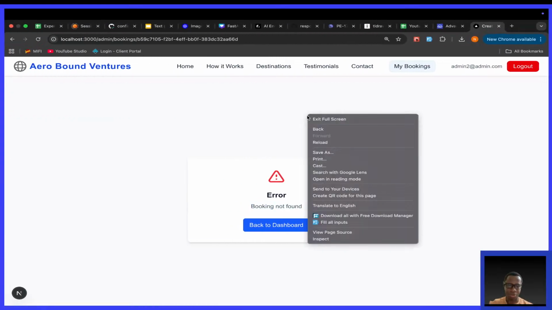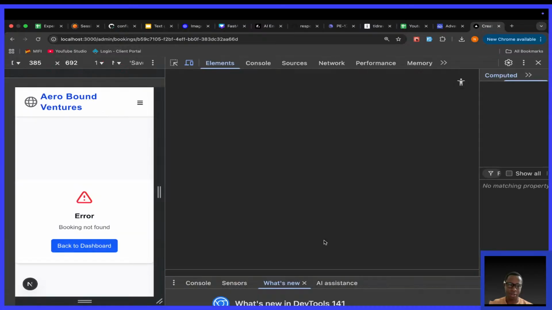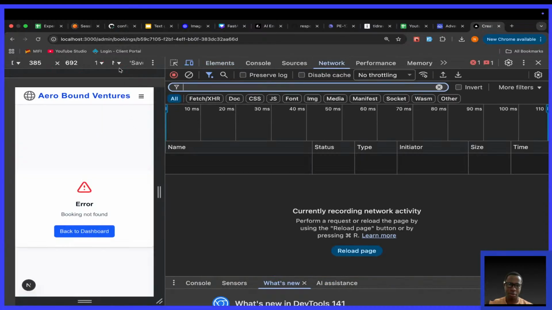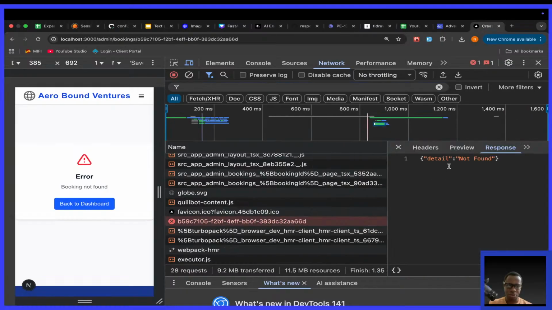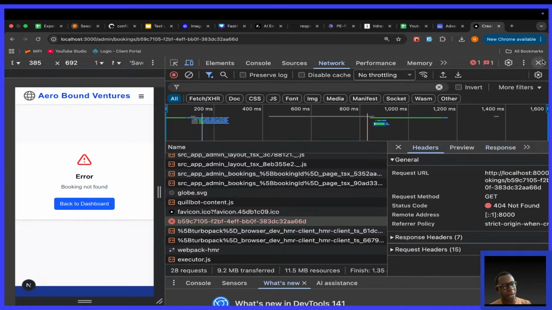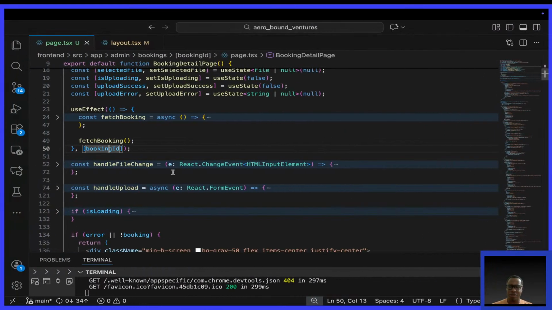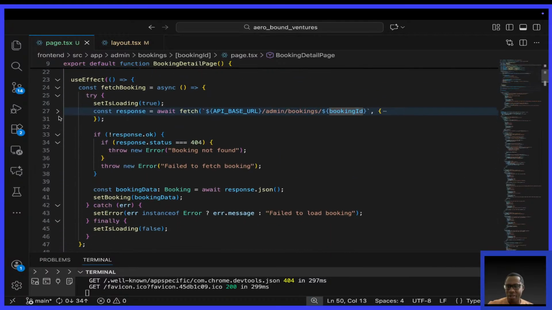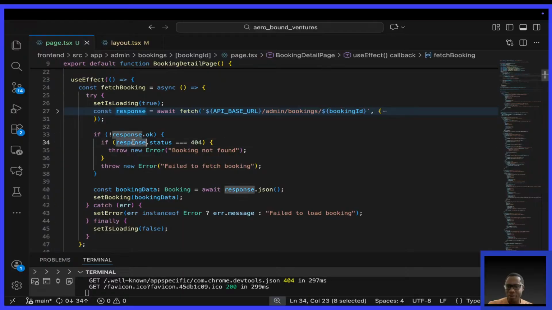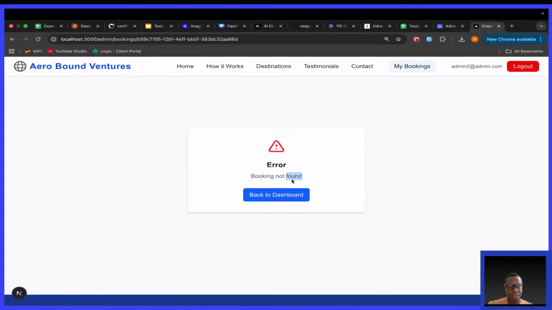To prove it, let us do this. Inspect, and I refresh. This should be the one. I think this says detail not found. Detail not found. So at least we're sure it's coming from the backend. So if it is not found, what is happening here in the fetch booking? Response status equals 404, throw new error, booking not found, which is this.